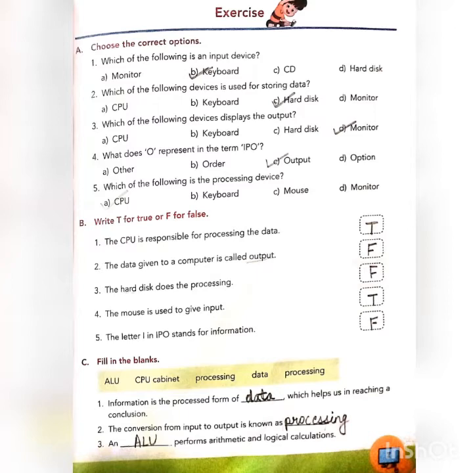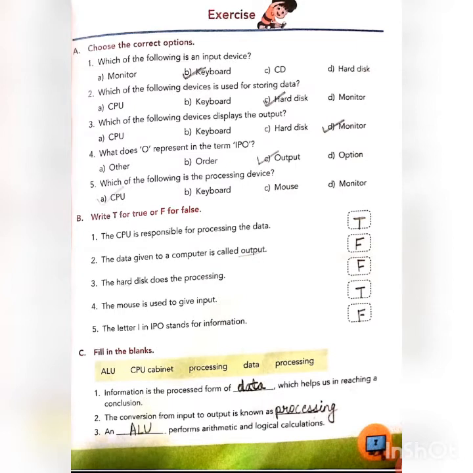Now we have to write the true or false for the following. The CPU is responsible for processing the data. True, yes, CPU is responsible. Number 2, the data given to a computer is called output. False, the data given to a computer is called input. Third, the hard disk does the processing. No, it is false. Who does the processing? Yes, CPU does the processing.